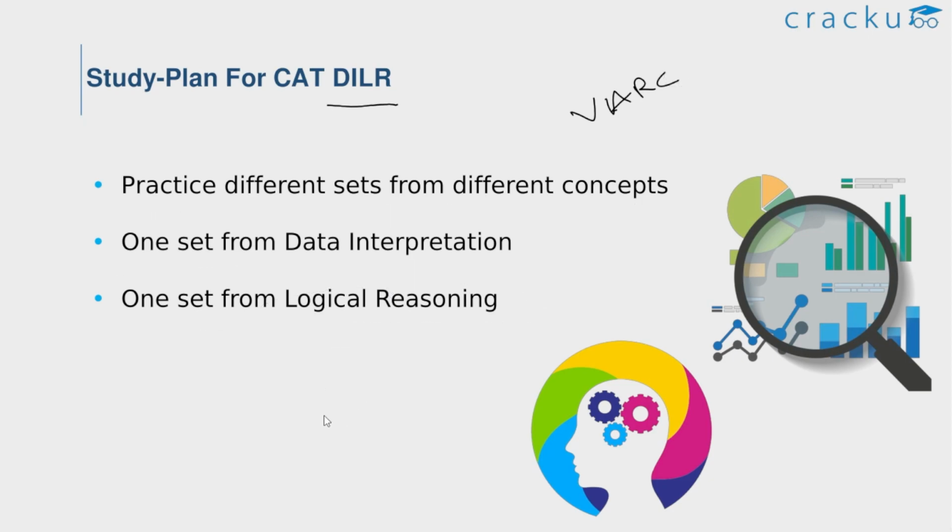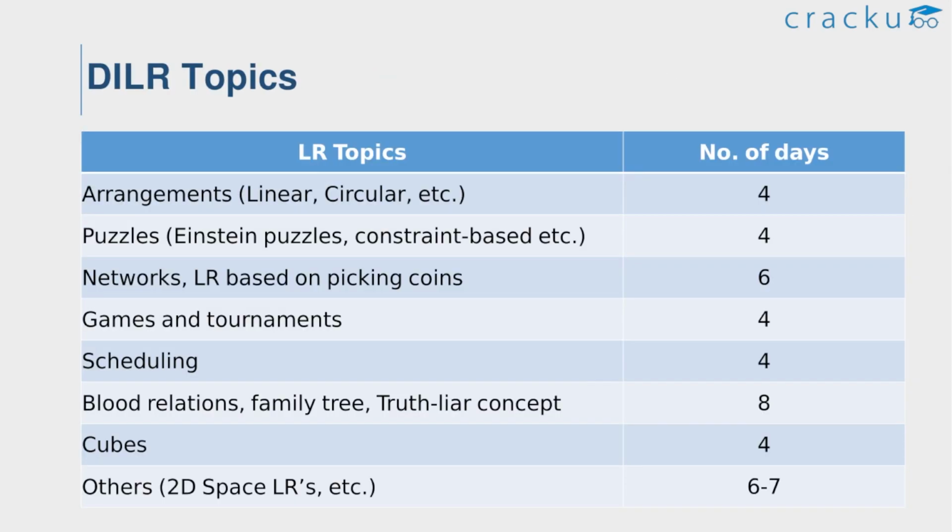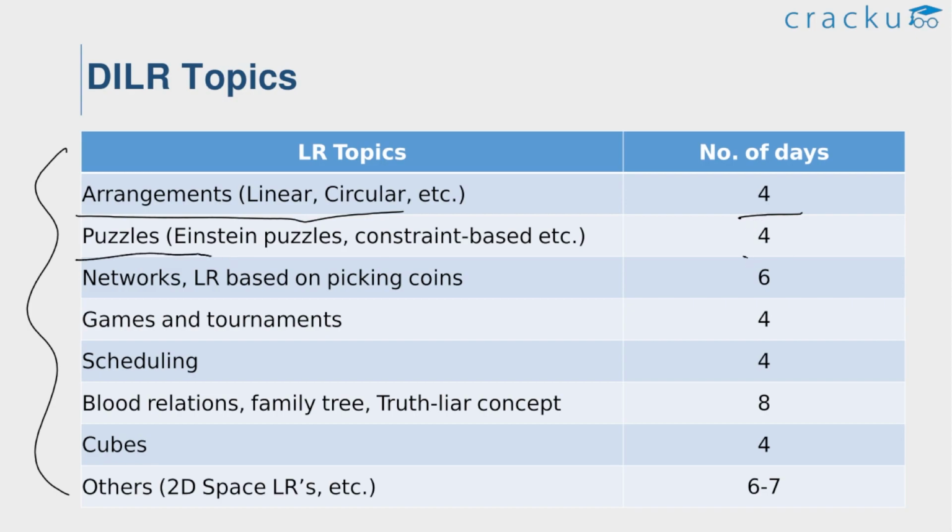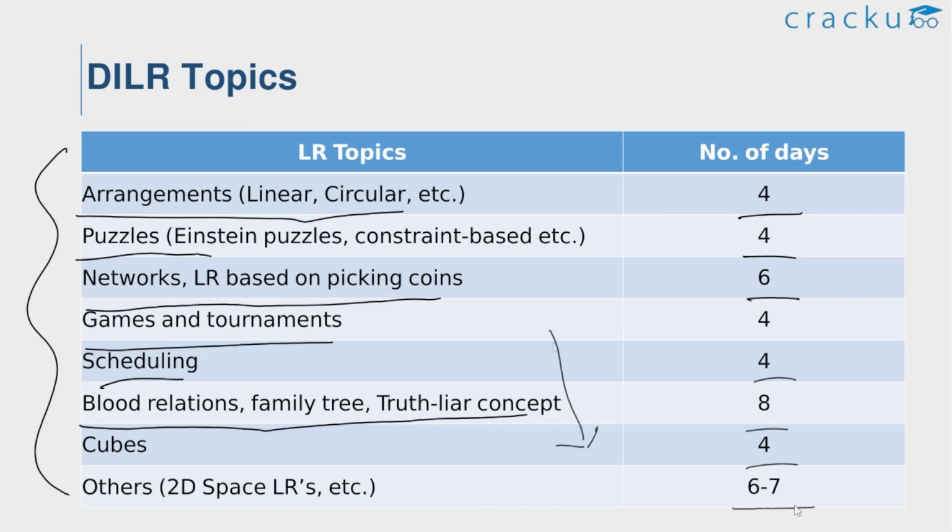In this section, the unique trick is to solve puzzles. Try to solve more puzzles. And these are the DILR topics, which include arrangements. Try to spend 4 days for this topic. For puzzles, try to spend 4 days. Networks, LR based on picking coins, try to spend 6 days. For games, tournaments, scheduling, blood relations, family trees, etc., try to spend this number of days on preparation.